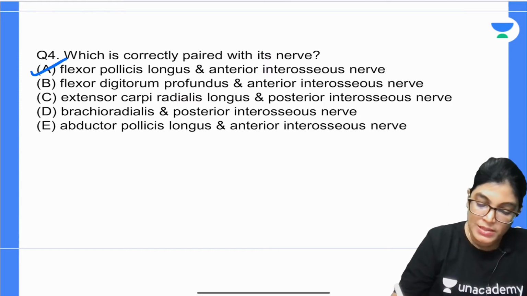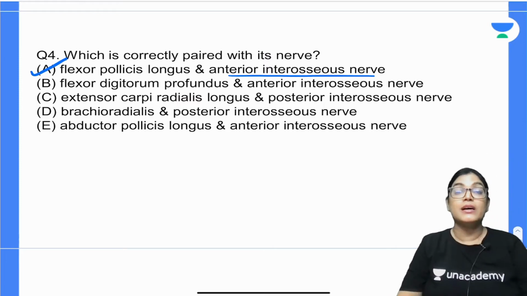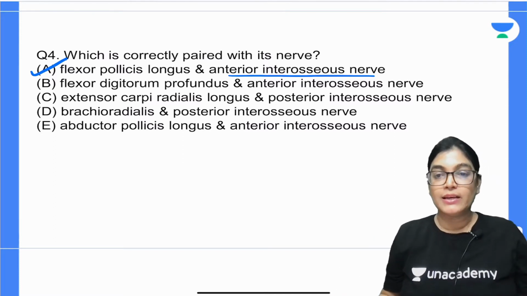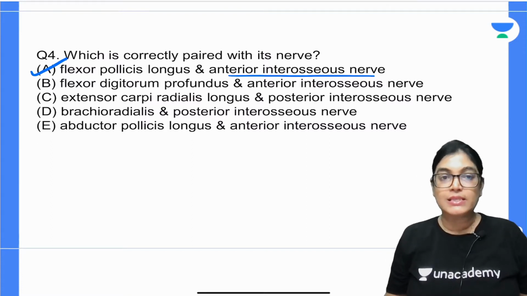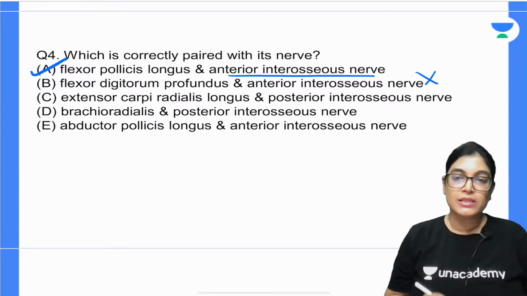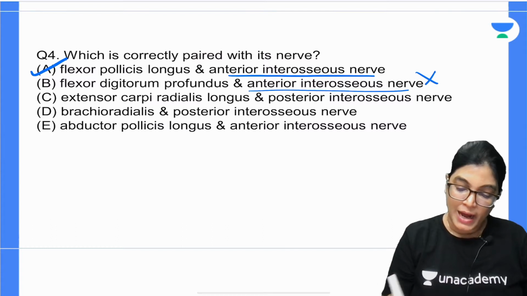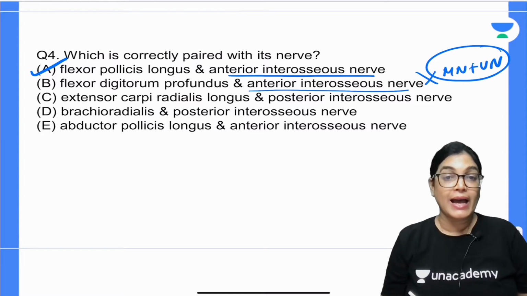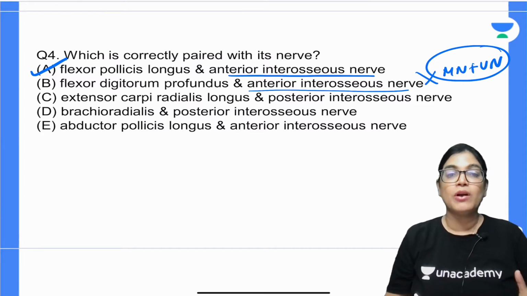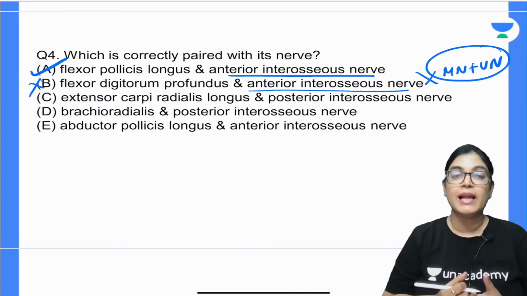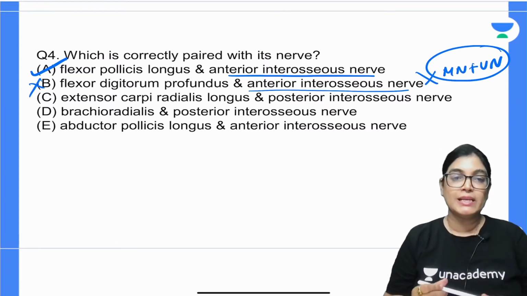Flexor pollicis longus with the anterior interosseous nerve is the correct pairing. The anterior interosseous nerve is a deep branch from the median nerve which provides innervation to flexor pollicis longus, the deep muscle of the forearm region. Flexor digitorum profundus by the anterior interosseous nerve is not correct because it is not provided only by a branch of the median nerve. The lateral part is from the median nerve and the medial part is from the ulnar nerve. It's an example of a composite or hybrid muscle having dual nerve supply, both median and ulnar nerve, so B is wrong.